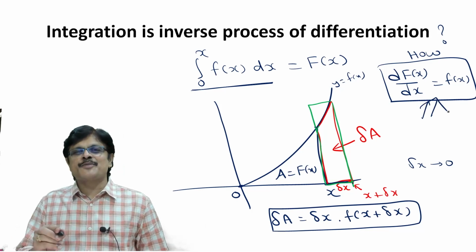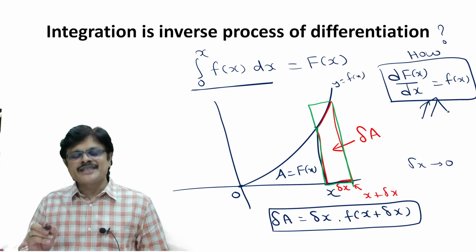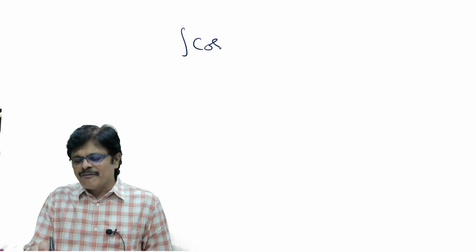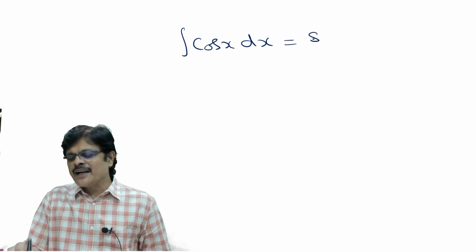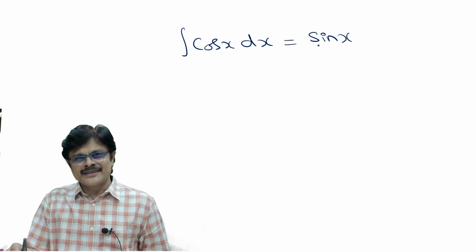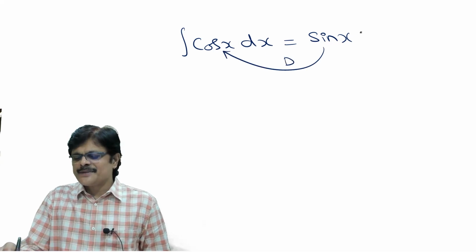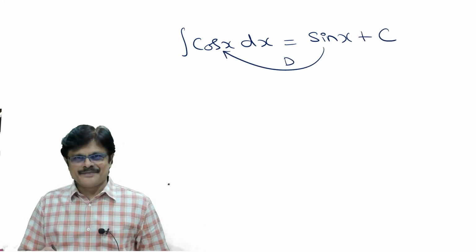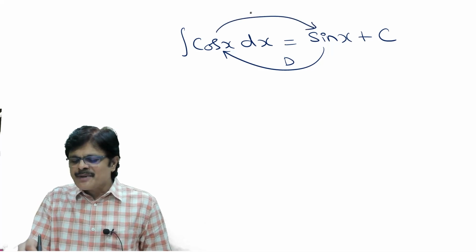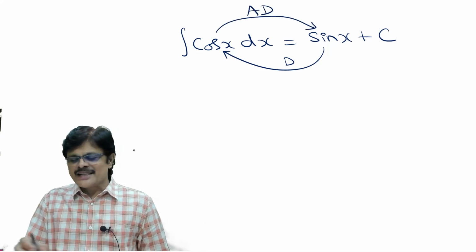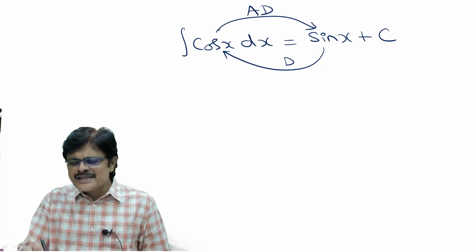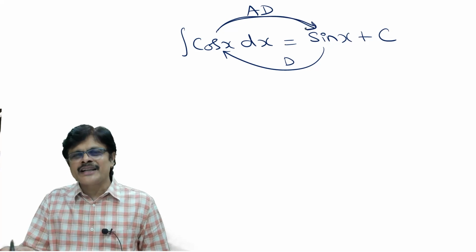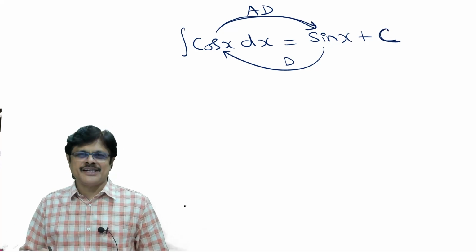Integration is the inverse process of differentiation. So this is the idea. Hope you understand. So from now onward, suppose you get a problem like integral cos x dx, we just need to find a function sin x whose derivative is this cos x, plus c. For cos x, this sin x becomes the antiderivative. As I told you, sin x or sin x plus c will have the same derivative. So whenever you are writing the integral, we use this constant of integration.